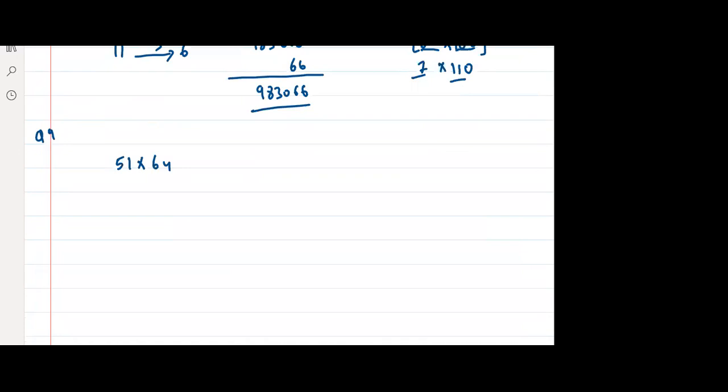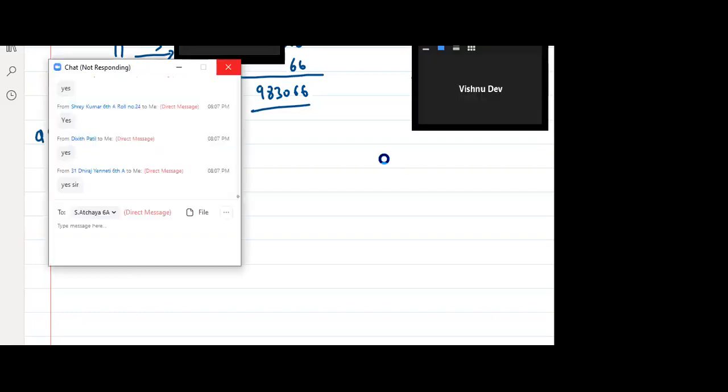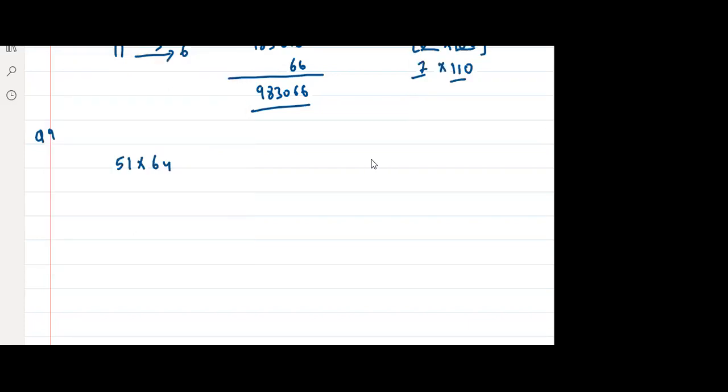See, you can take either 50 or 60, but you have to think which is easier to multiply with. It is easier to multiply any number with 50 as compared to 60. Madhav, the thing is, you have to make things easier, not difficult.